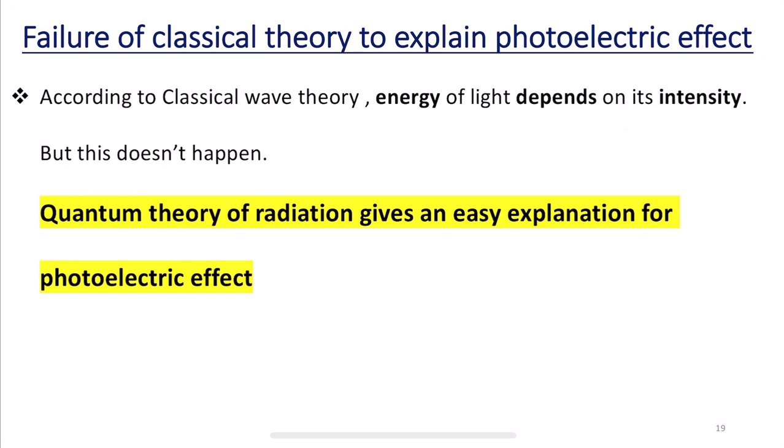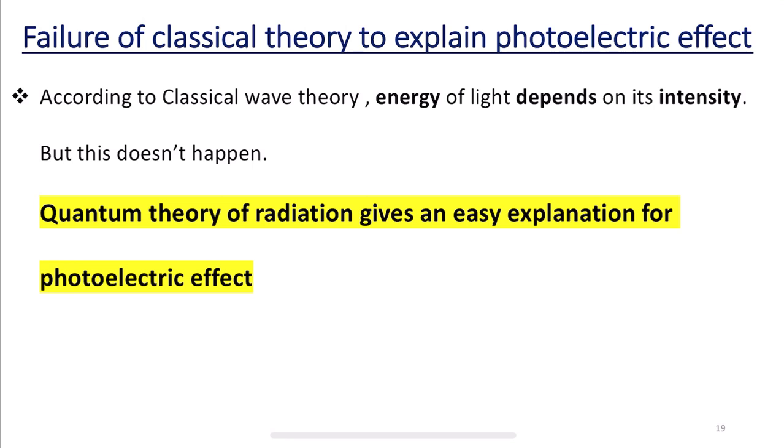In this view, light of any frequency, if made sufficiently intense, can cause emission of electrons. According to the classical wave theory, the energy of light depends on its intensity.